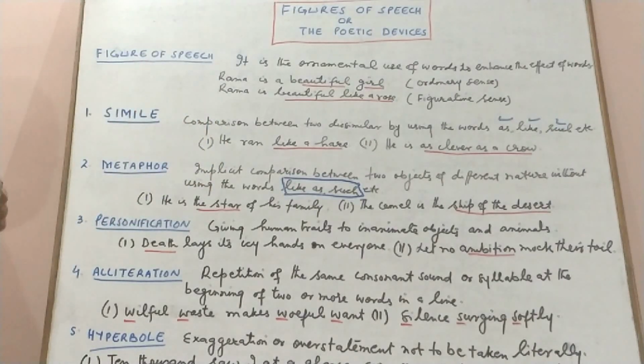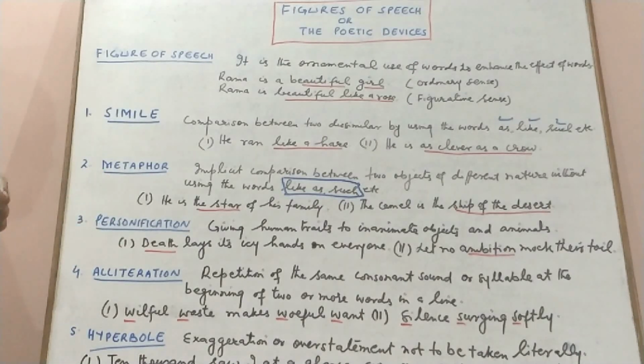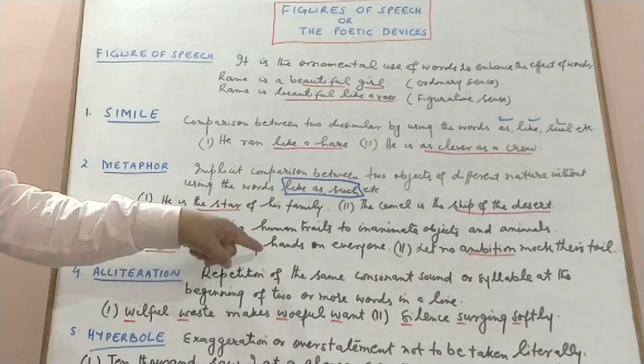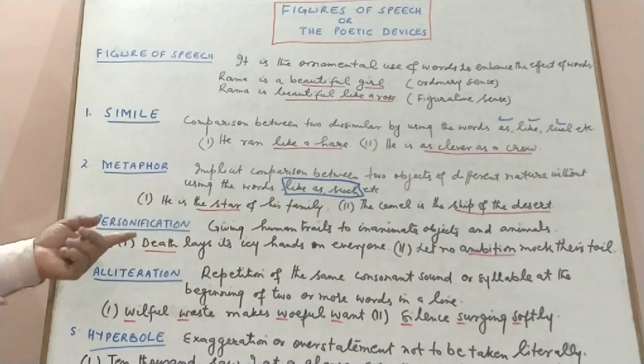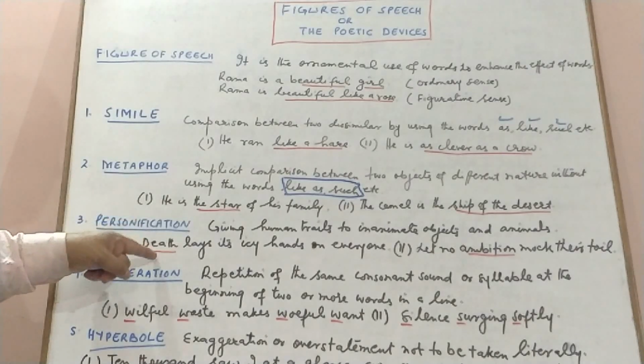Then the personification. Person means person. So when we give human traits to inanimate objects, non-living objects and animals, the figure of speech is known as personification. We generally give human traits, give life to an inanimate object or an animal. For example, death lays its icy hands on everyone. Now you know that death has no hands, but we are treating death as if it were a human being. So it is a personification.